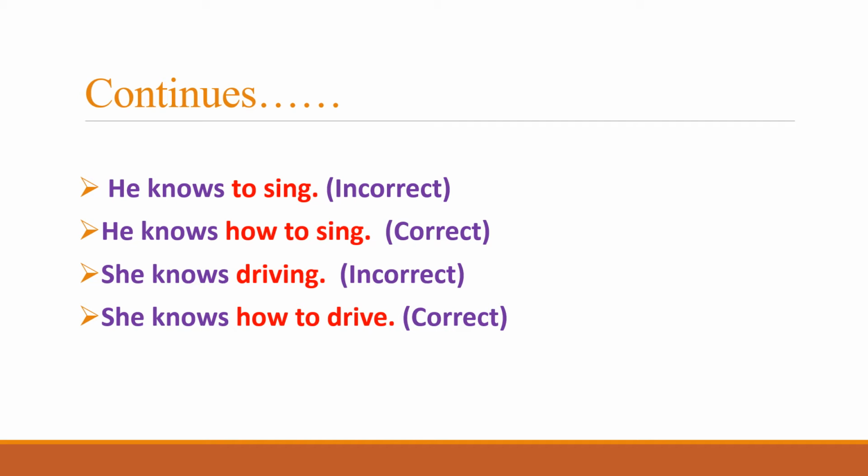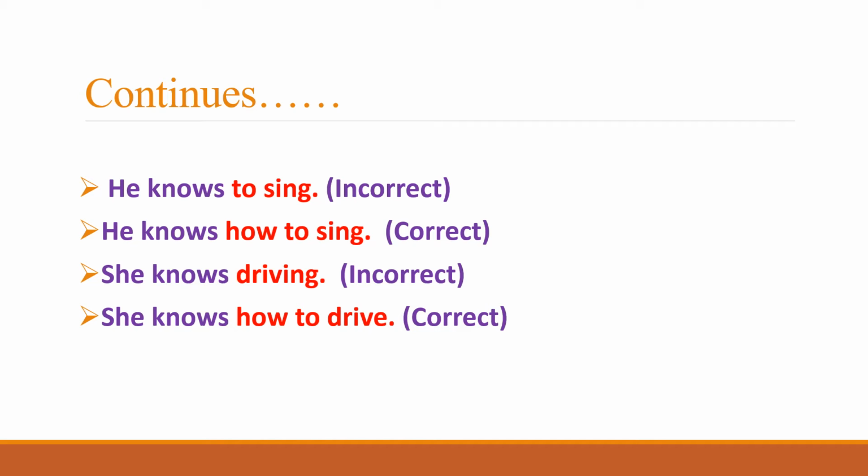So he knows to sing is the incorrect expression. Rather, he knows how to sing. That is the correct structure for this sentence, because this sentence is actually dealing with the method of showing of that how to sing is the manner of showing something.